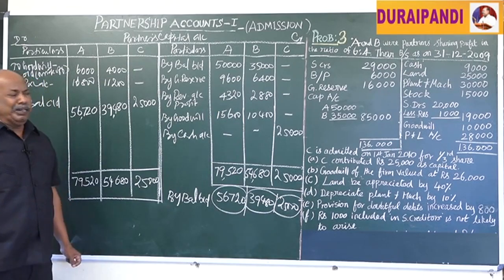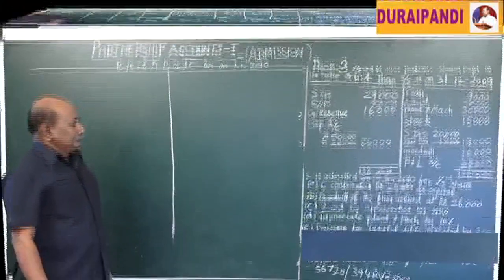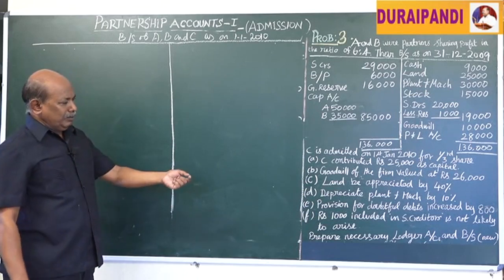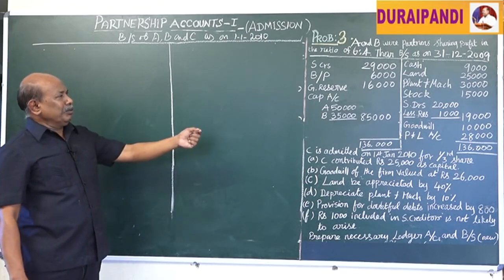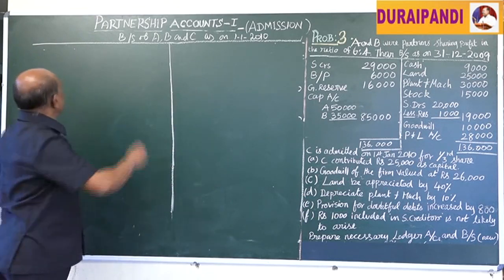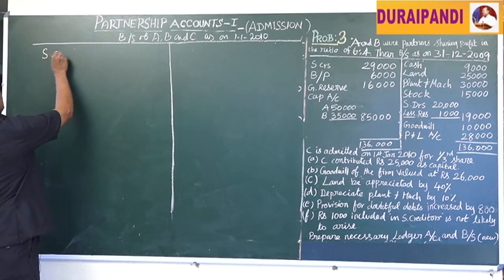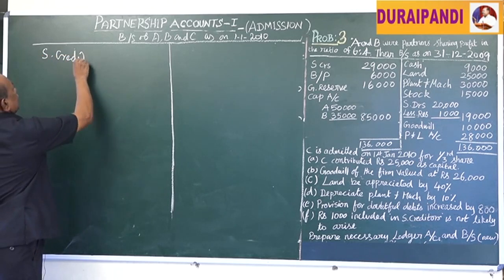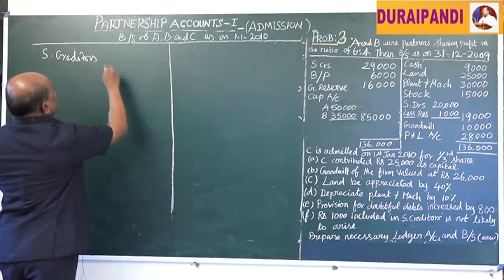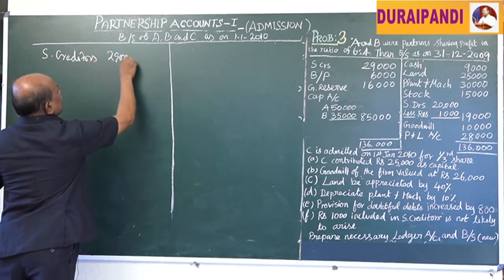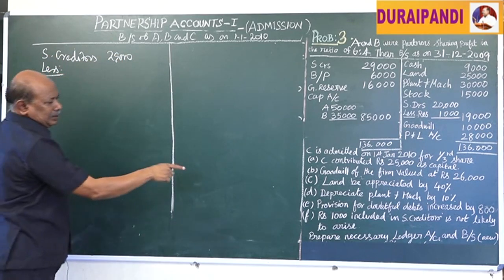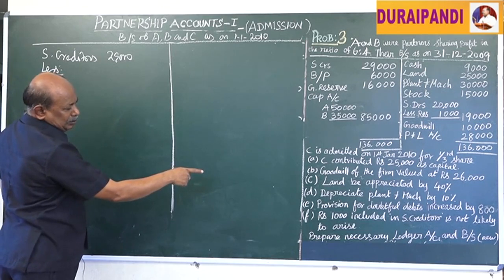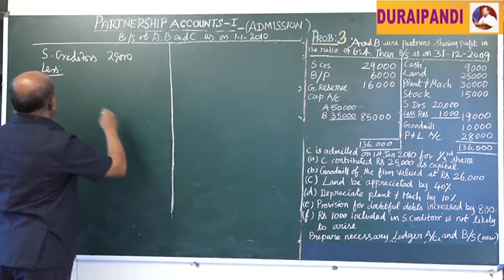Next we have to prepare the balance sheet. Next we have to prepare the final balance sheet after admitting C. First we have to prepare the liability side. Sundry creditors, that is 29,000, less one of the creditors amounting to rupees 1,000 not to be claimed from the firm.